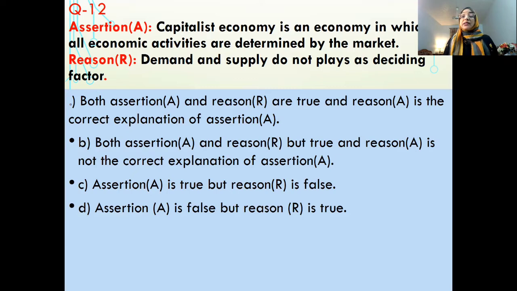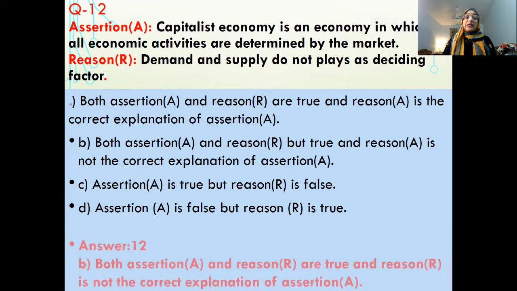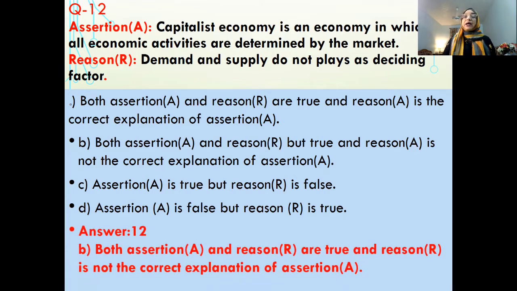Reason is demand and supply do not play a deciding factor. Oh no, demand and supply play a deciding factor, an important factor in a capitalist economy. Demand and supply do not play a deciding factor in a socialist economy or centrally planned economy. The statement will be true when it is a centrally planned economy. So both the statements are correct, but the reason is not a correct explanation of the assertion.